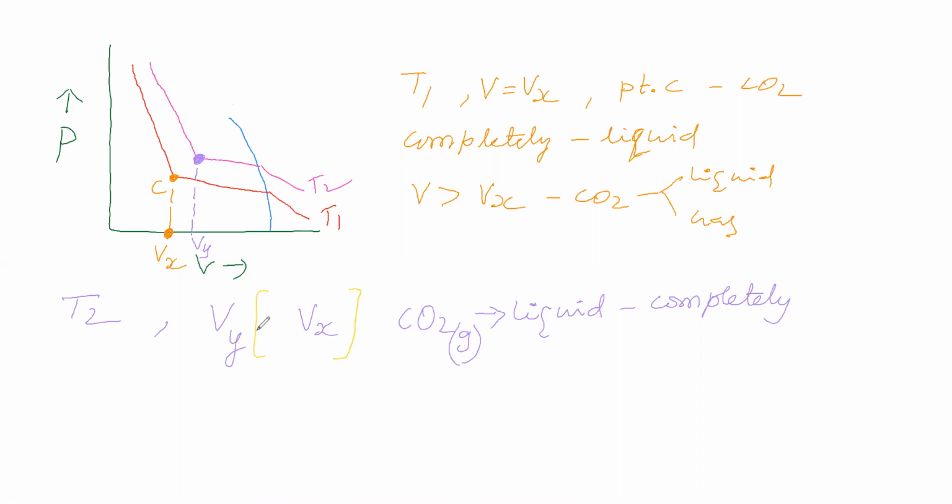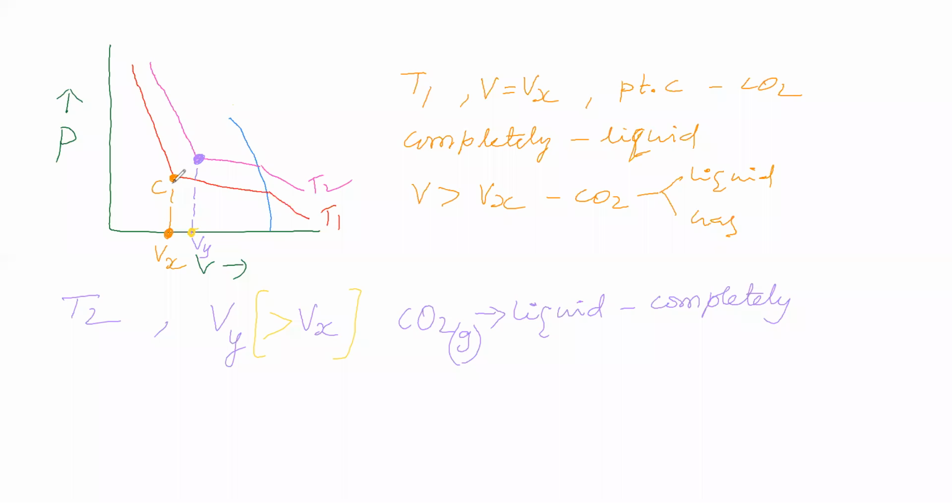Now this Vy is greater than Vx. See that at T2 temperature, at this volume, carbon dioxide gas is completely converted to liquid. At T1 temperature, carbon dioxide gas at this volume is completely converted to liquid.